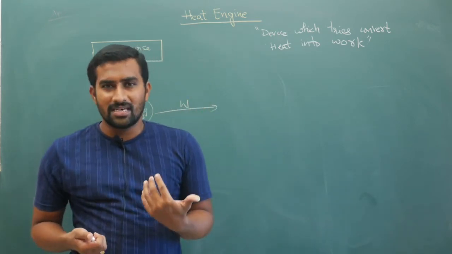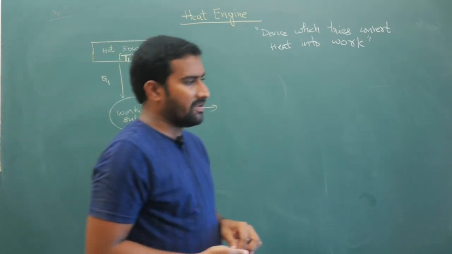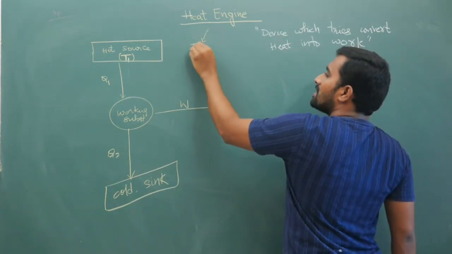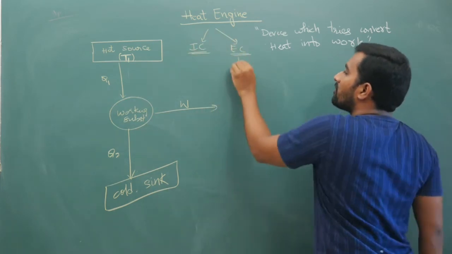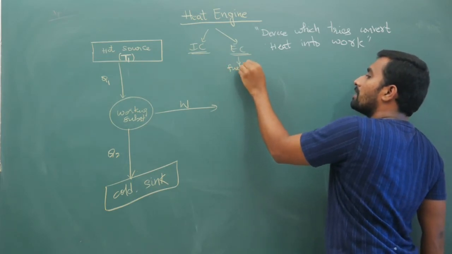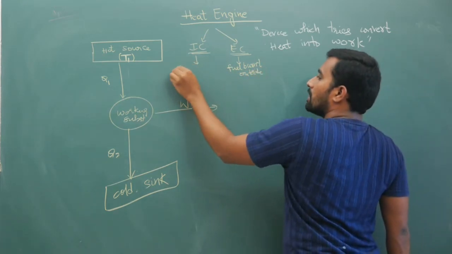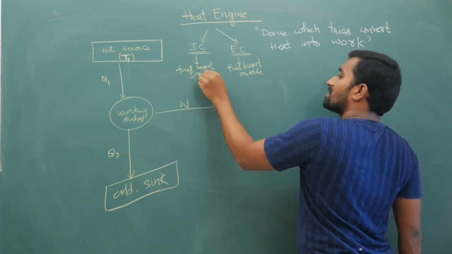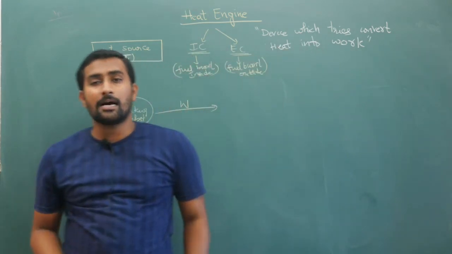Okay, so this is just basic information, you just take it as information, that's all. What is an engine, you define it and all, not required. When you go to engineering you will study in detail. Heat engines are basically two types, IC engines and EC engines, internal combustion engine and external combustion engine. In one, fuel is burnt outside, and in the other, fuel is burnt inside. Based on this there are a lot of things, but it is not required. We will come to the actual part.